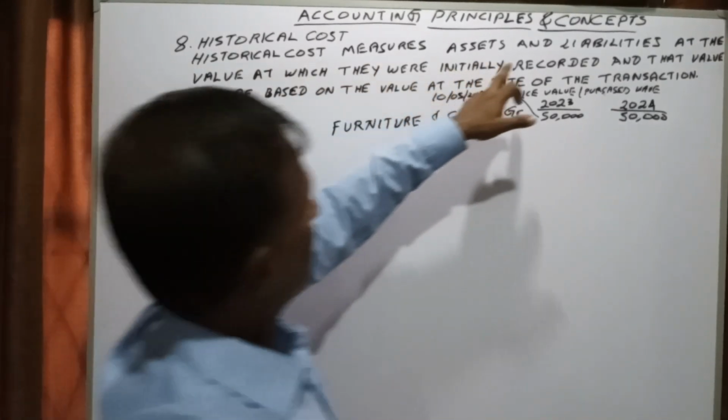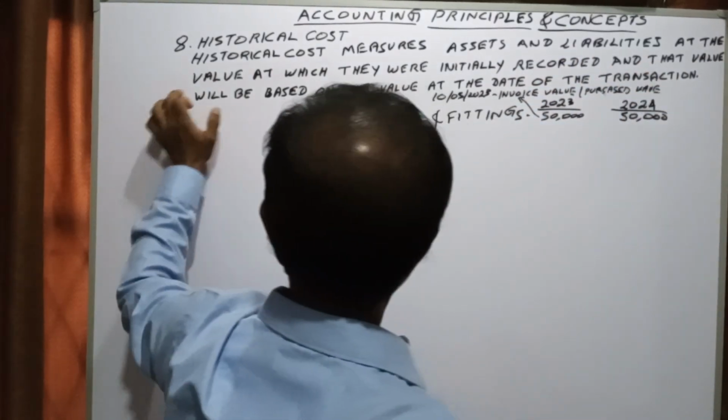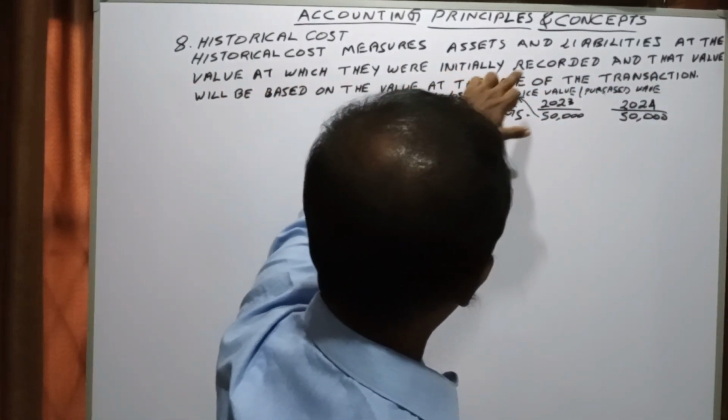Historical cost measures assets and liabilities at the value at which they were initially recorded.